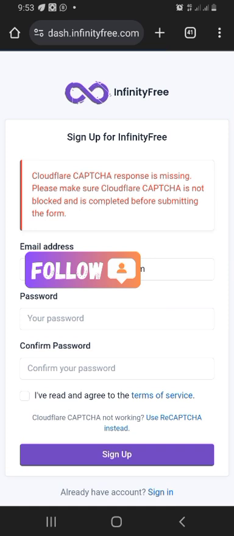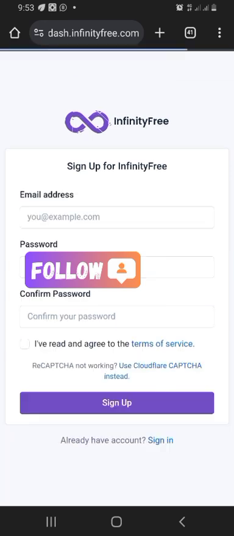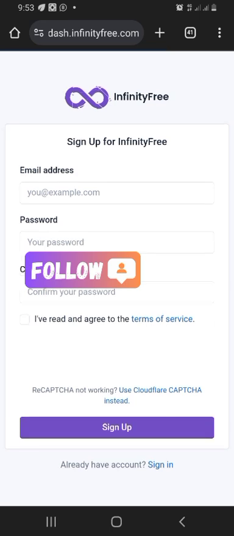Okay, but now there is an error message they are giving me. They say that they are having a challenge with their Cloudflare, that I can use their reCAPTCHA. So what I'm going to do now is go down before the sign up button. I'm going to select use the reCAPTCHA instead. So I'm going to click use the reCAPTCHA, and then the reCAPTCHA is going to pop up for them to